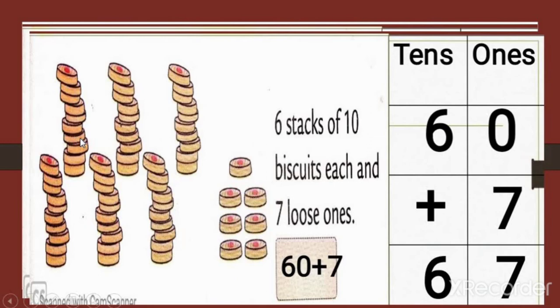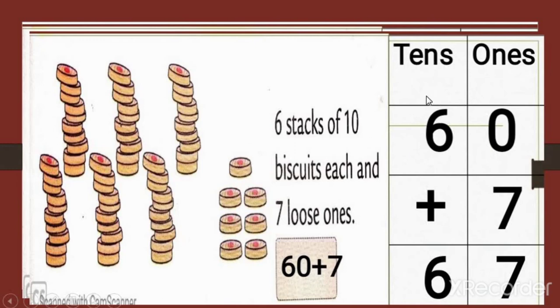This is a group of 10. And how many groups do we have? 6. If each stack contains 10 biscuits: 10, 20, 30, 40, 50 and 60. We can say that all these stacks together have 60 biscuits.